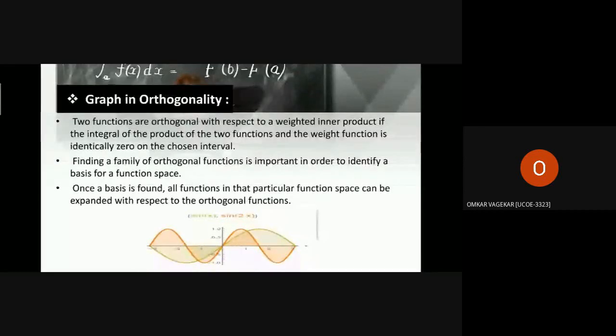As you can see in the graph given below, it indicates that sin x and sin 2x have periodicities of 2 pi, that is, when we plot them from x equals 0 to x equals 2 pi.